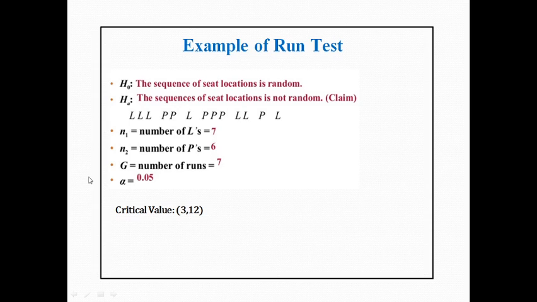The number of Ls is 7 and the number of Ps is 6. So in our 13 observations, 7 people are seated in the lawn and 6 people are seated in the pavilion. The total number of runs in the data is 7: 1, 2, 3, 4, 5, 6, 7 runs are available, and alpha is 0.05. So we look up our table value; this is our observed value and this is the critical value.